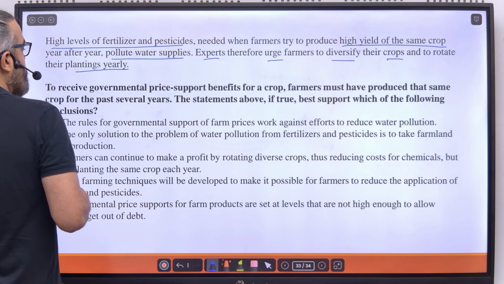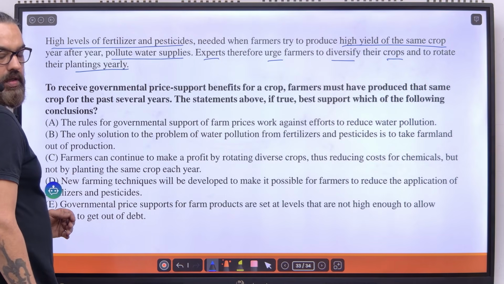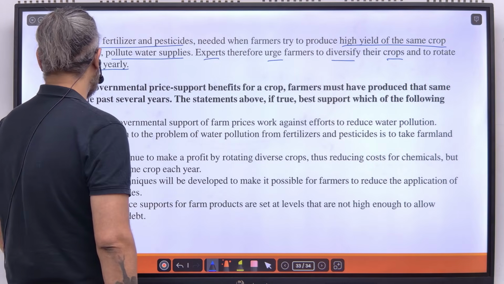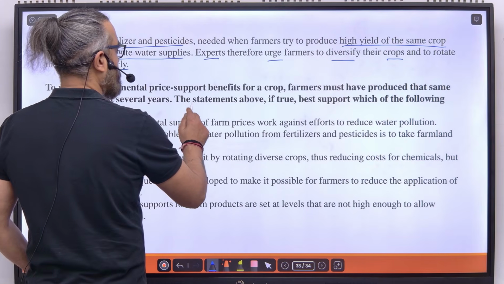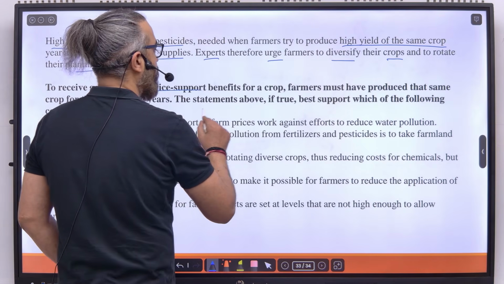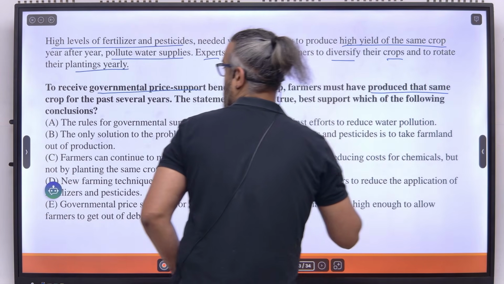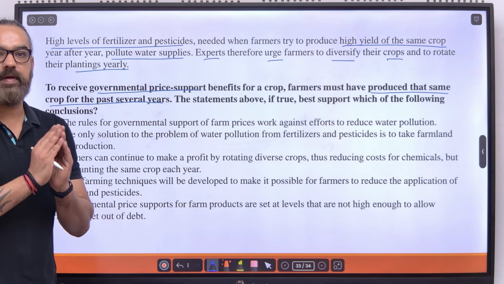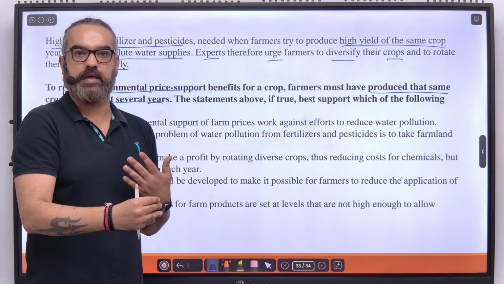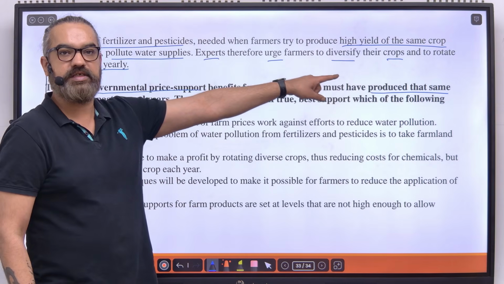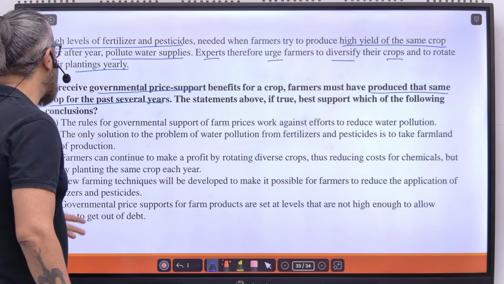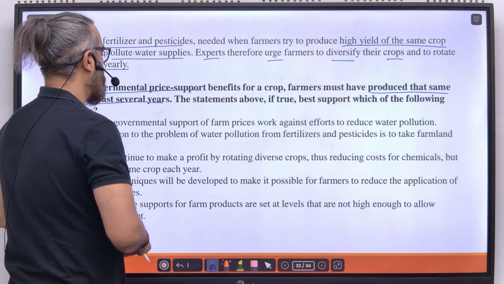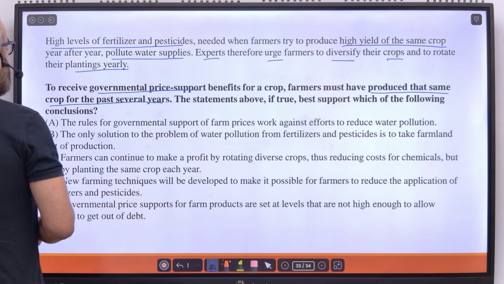The question: to receive governmental price support benefits from a crop, farmers must have produced that same crop for the past several years. What are we saying? To receive government support, they have to have produced that same crop over the past several years. See what happens here. The farmer will get government support only when they have been producing the same crop over the years. Experts are saying diversify the crops, but what will the farmers do? Farmers will have to go with the same crop. Why? Because they'll only get this governmental support when they produce the same crop. The statements above, if true, best support which of the following conclusions?